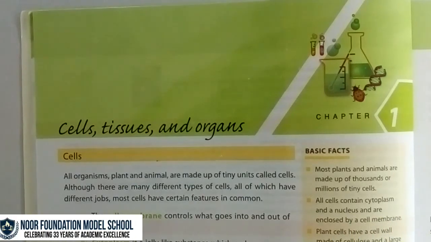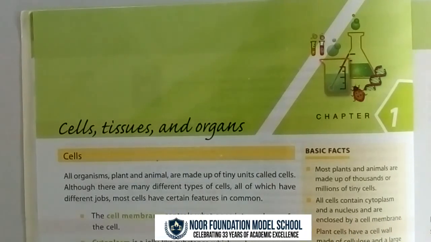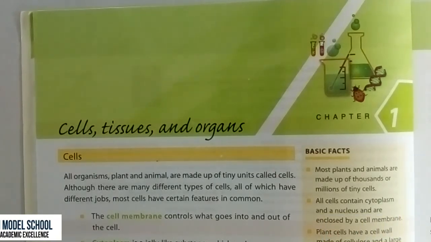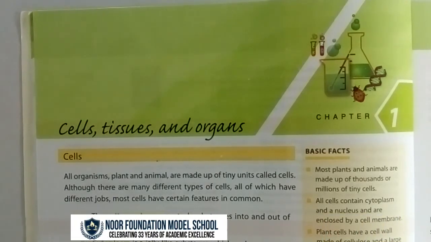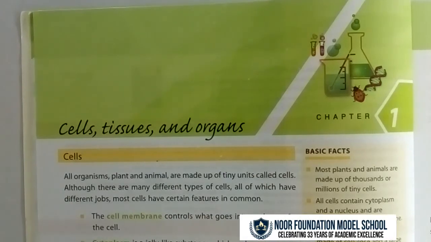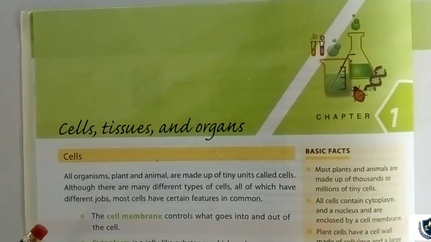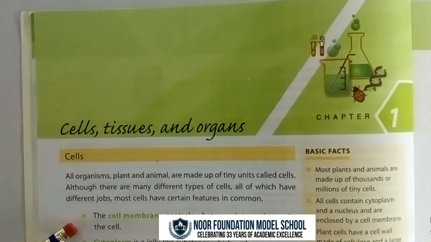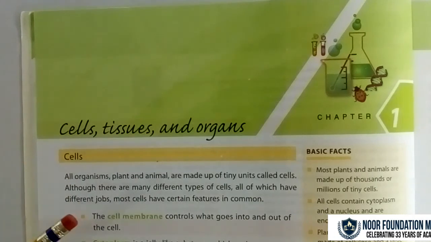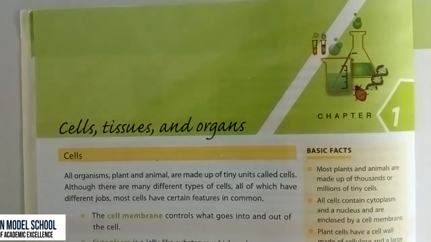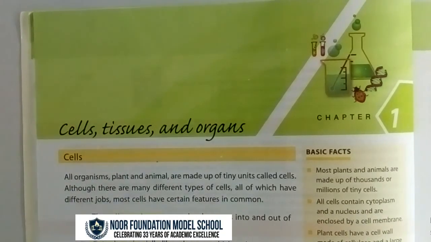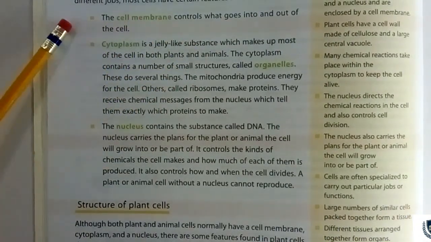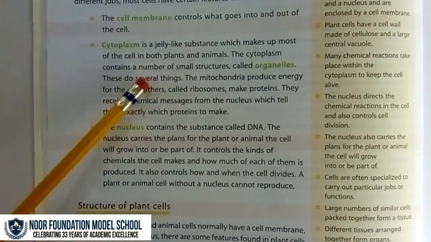Living organisms are made of tiny cells. So cells are the building blocks of living organisms. Most cells have different features, but there are some common features that are found in every cell. For example, the cell membrane controls what goes into and out of the cell. There is a boundary around the cell called the cell membrane. Now the cell membrane is the boundary of the cell.